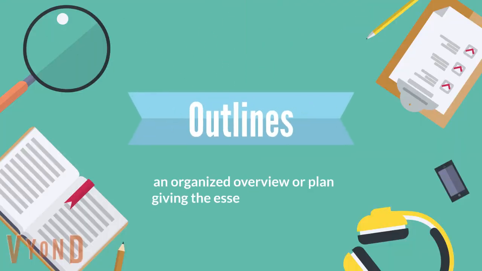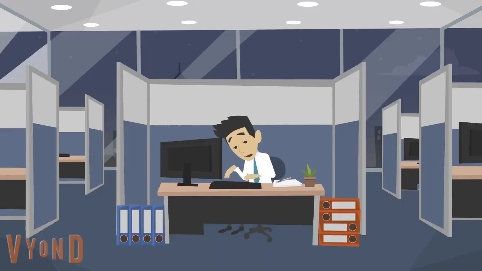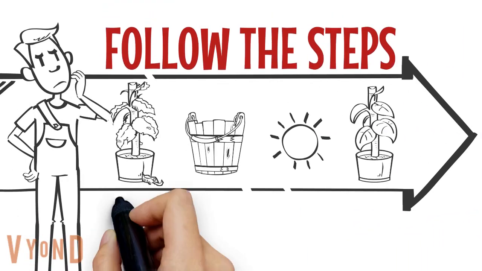Outlining: an organized overview or plan giving the essential features of your paper. As helpful as this sounds, many people dismiss the process of outlining as unnecessary and instead jump straight to fighting through the draft, struggling to find something to say and how to organize it. However, outlines are key evolutionary steps for your paper.